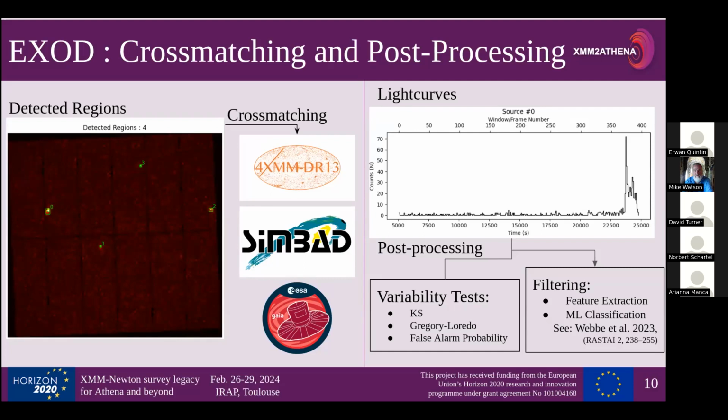And then additionally, we can work on a sort of filtering algorithm to just make our lives easier, because we don't want to look at 200,000 individual light curves. So we can just extract features from each of the light curves that we get out and then do a quick classification, and then we can just look through the classifications, which saves us a lot of time.